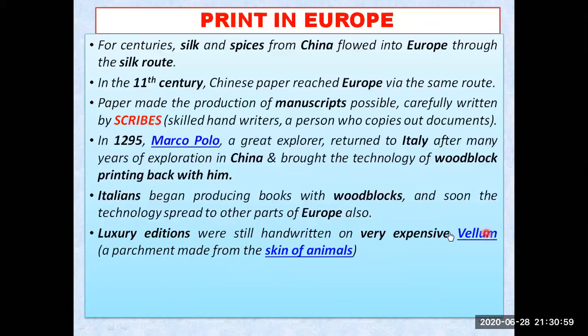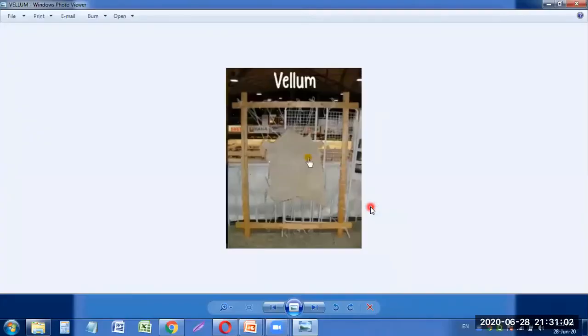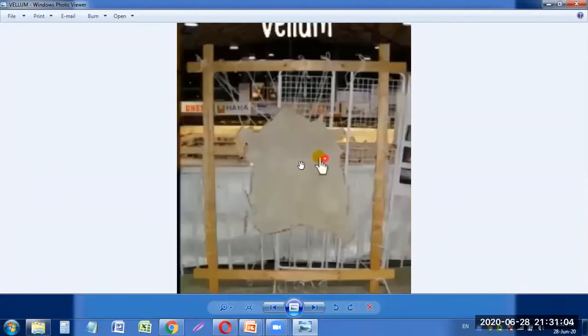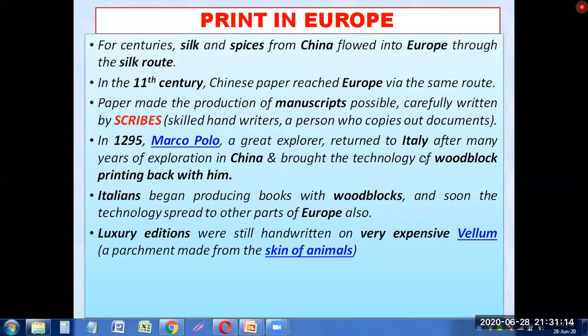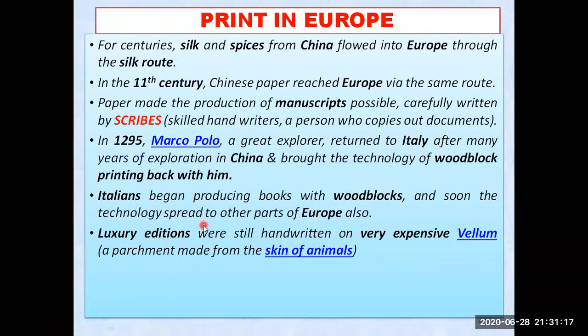I can show you the photo image of vellum also. You can see vellum here. They used the skin of animals to make this type of writing material on which they could write documents. The people were writing on this type of material for these rich people, because they insisted that they wanted writings on that particular type of vellum.